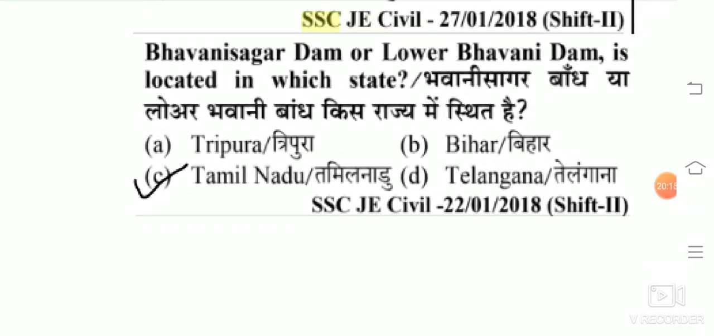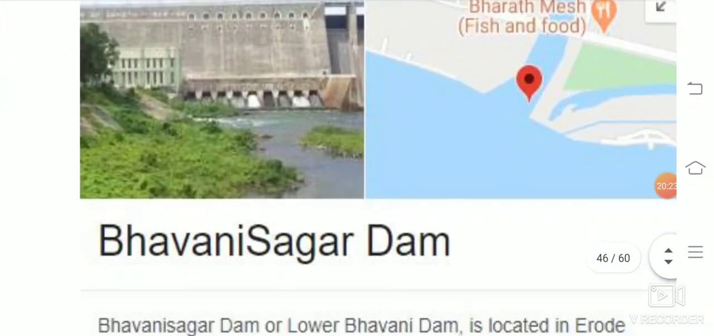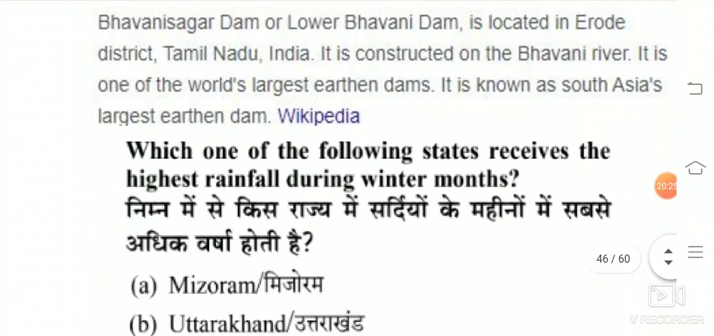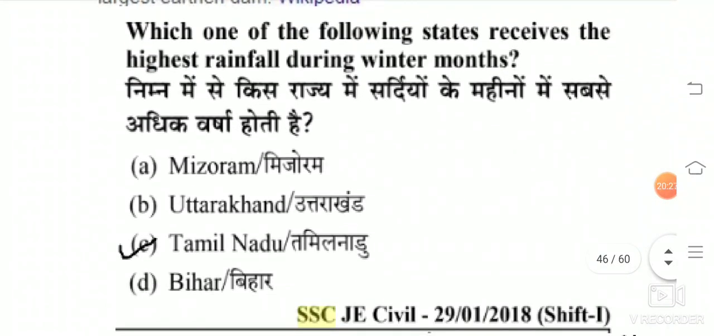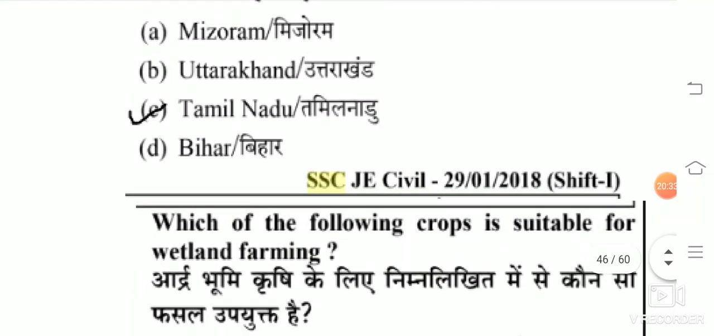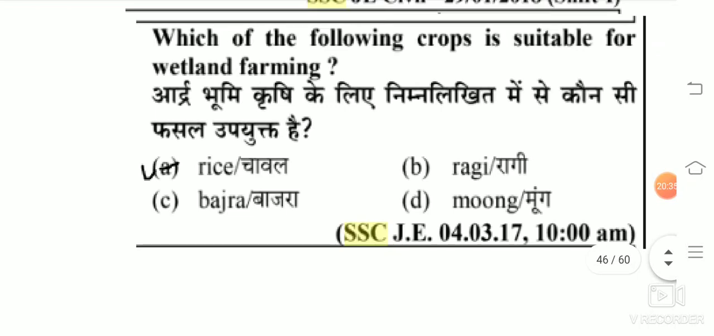Bhavani Sagar Dam or Lower Bhavani Dam is located in which state? The answer is Tamil Nadu. Which one of the following states receives the highest rainfall during winter months? Tamil Nadu. Which of the following crops is suitable for wetland farming? The answer is rice.